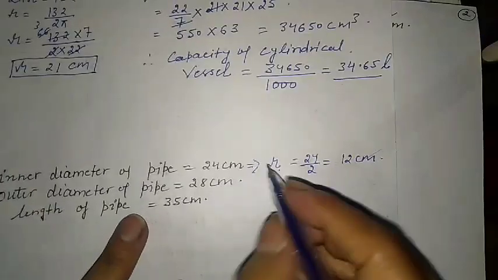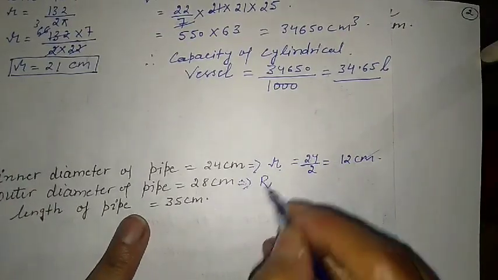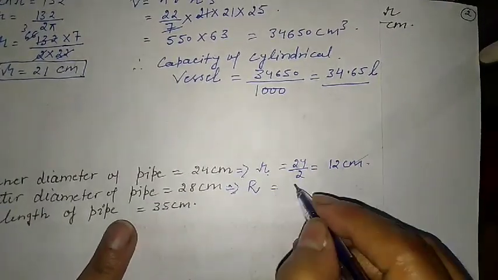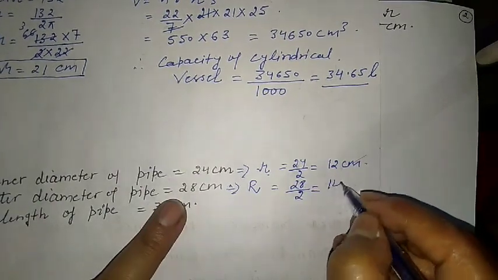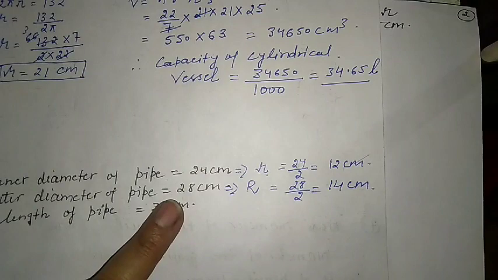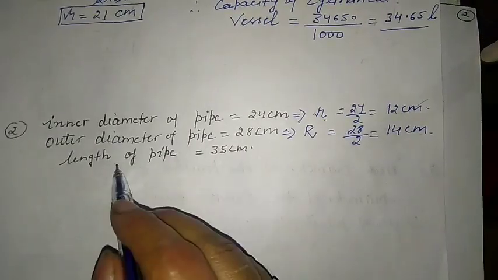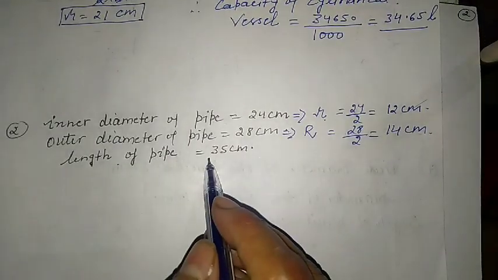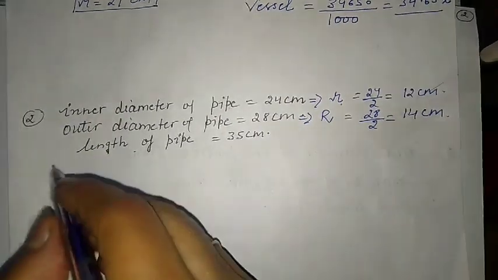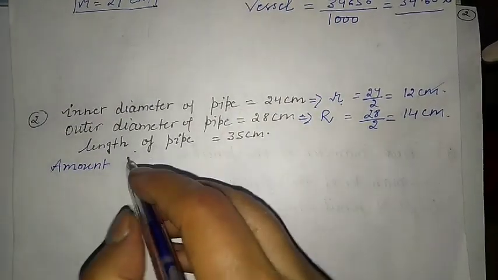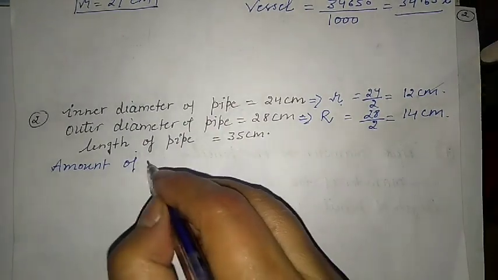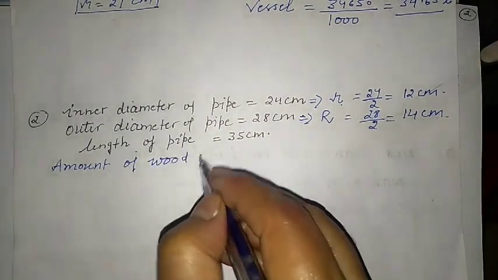Outer diameter: suppose the outer radius is capital R. Capital R is equal to 28 divided by 2, that is 14 centimeter. The length of the pipe is given as 35 centimeter. Now, this formula we already discussed in the last video.